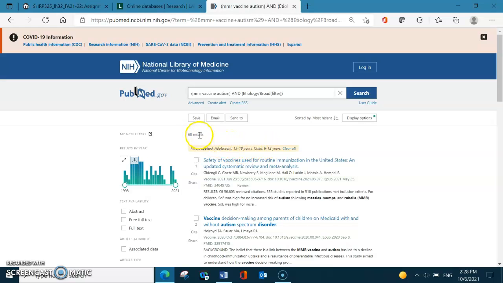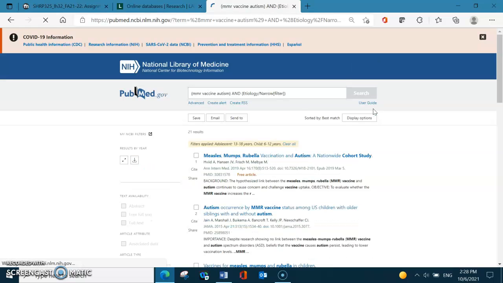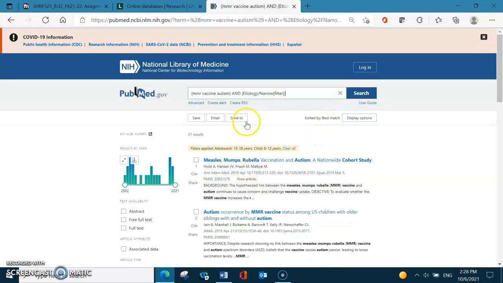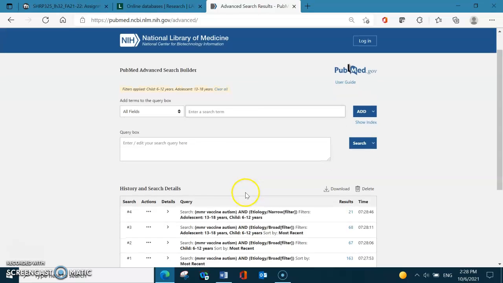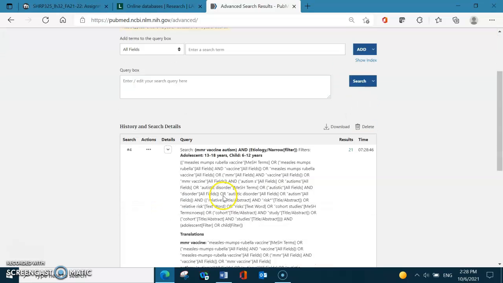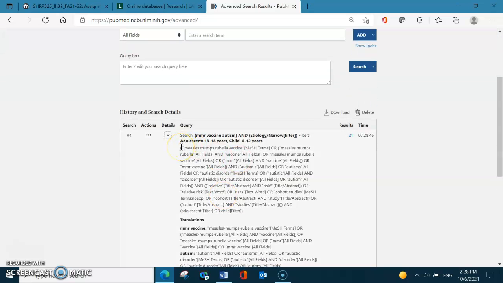I ended up with 68 results, which is not small enough. I will change from broad to narrow. I got 21 results, which is fair enough for me. I can use that. If I want to decrease even further, if I'm really squeezed for time, I can take only the MeSH term, measles, mumps, rubella vaccine.